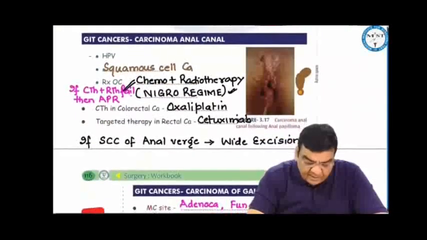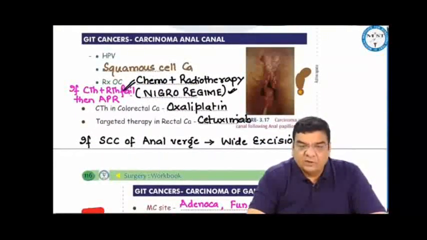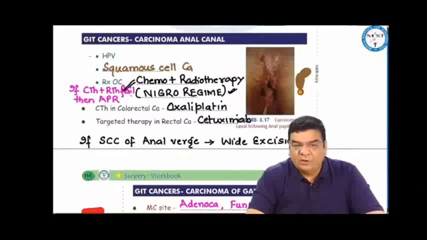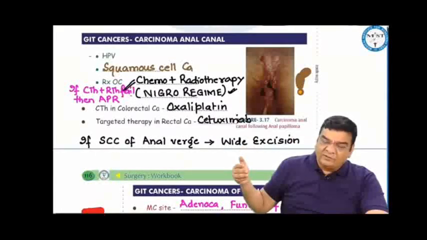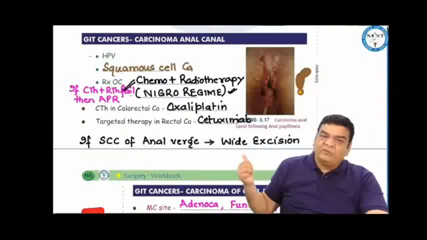Carcinoma anal canal is a squamous cell carcinoma associated with human papillomavirus. The treatment of choice for carcinoma anal canal is combined chemo and radiotherapy, which we call the Nigro regimen. If chemo and radiotherapy fail, then we do abdominoperineal resection. For carcinoma of the anal verge, which is at the anal opening and not in the anal canal, we do a wide excision.